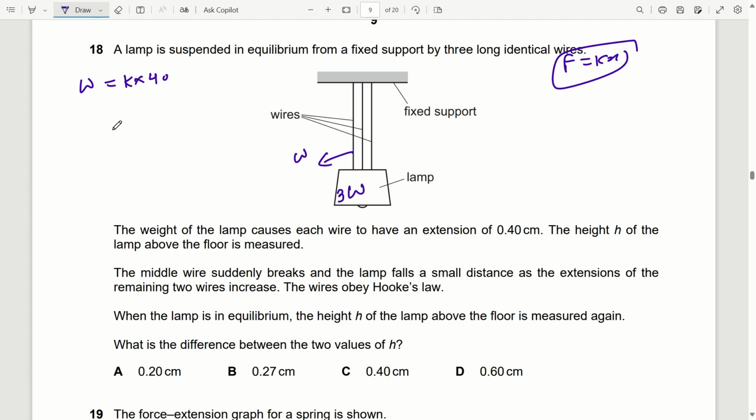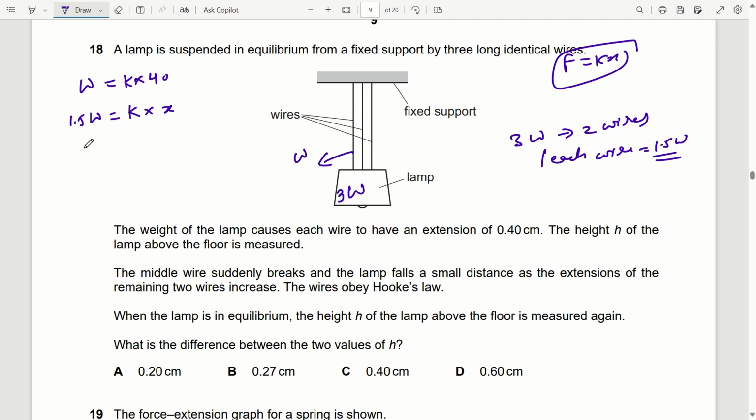So when one wire will break, the weight of the lamp will remain the same. But this time this 3W weight will be distributed upon two wires. Means on each wire the weight will now be 1.5 times W. Spring constant will remain same, and let the extension be x this time.